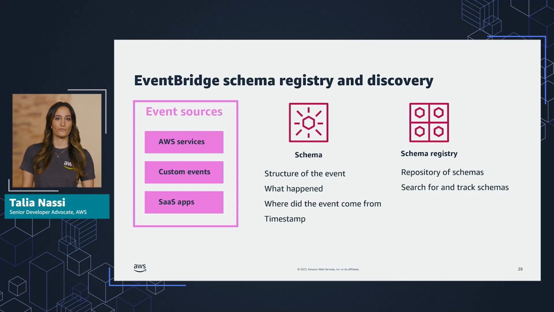Applications can have many different types of events: events generated from AWS services, third-party SaaS applications, and your custom applications. With so many event sources, it can be challenging to know what to expect when consuming events. A schema represents the structure of an event. It describes what happened in the event, where the event came from, and the timestamp.